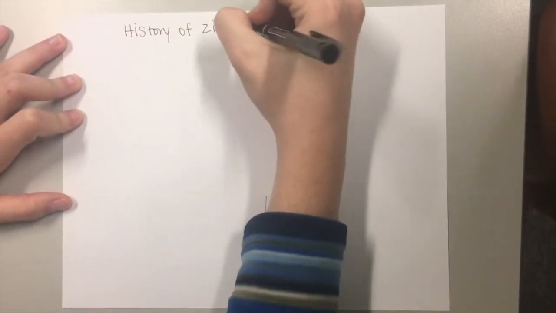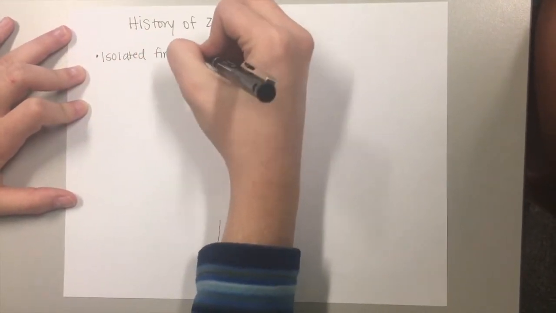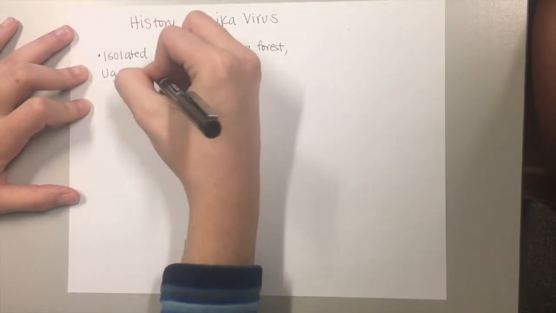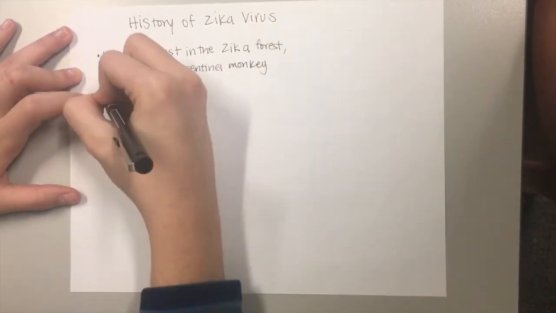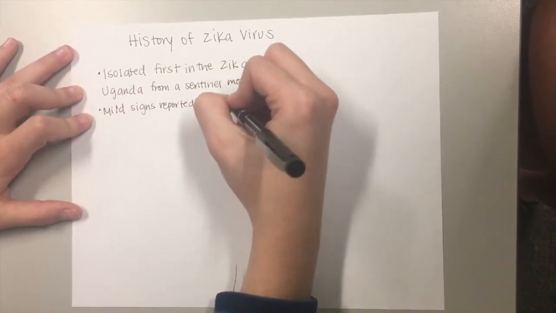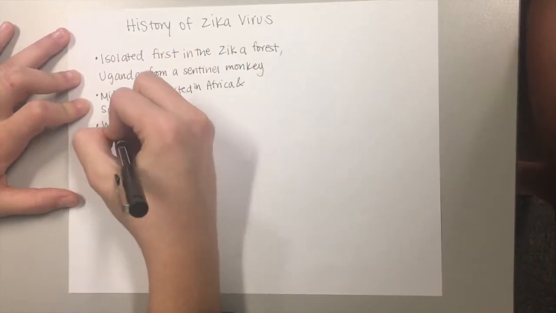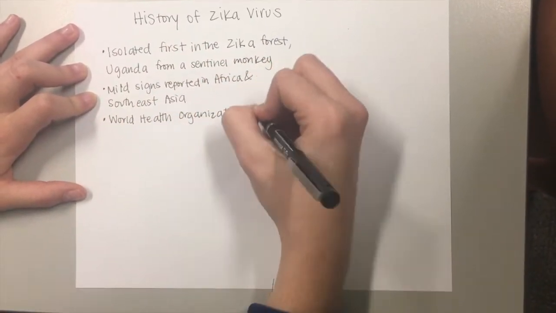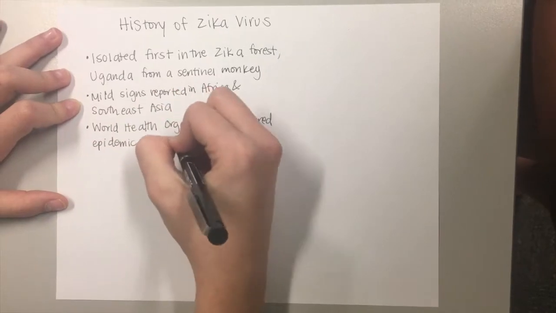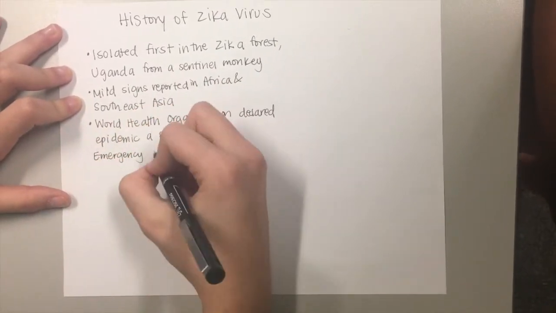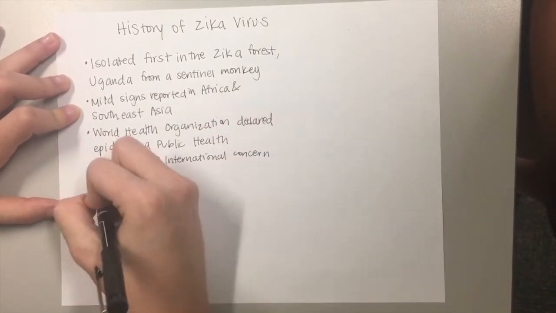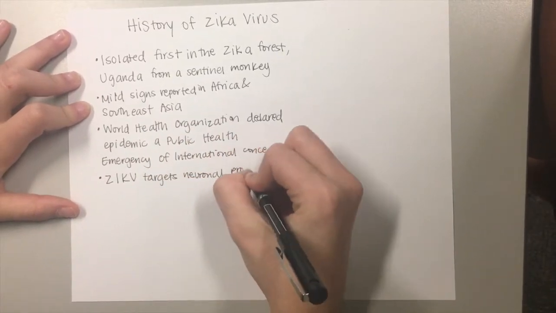Zika virus was first isolated from a sentinel monkey in Uganda in 1947, until its recent emergence in the Americas. In decades following its discovery, sporadic human infections with mild signs and symptoms were discovered in Africa and Southeast Asia. In 2016, the World Health Organization declared the current Zika epidemic a public health emergency of international concern due to its link to brain abnormalities, especially during pregnancy.